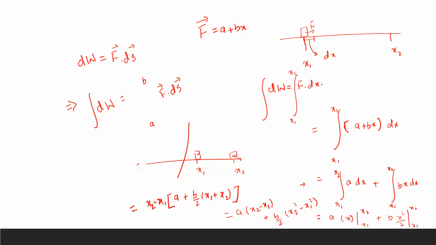So this was the work done in this process from taking the box of mass m from position x1 to some position x2. So in this way we could solve the questions.